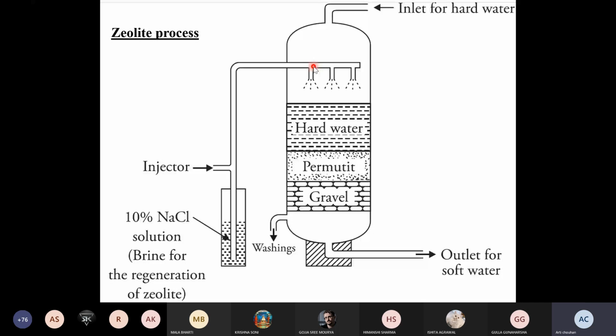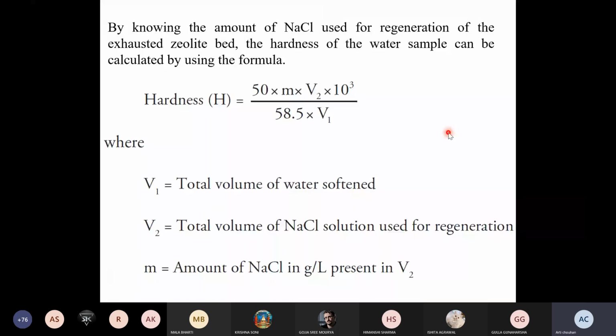So by knowing the amount of the NaCl used for regeneration of the exhausted zeolite bed, the hardness of the water sample can be calculated. You may face this type of numerical in your quizzes or in your examinations as well. So hardness can be calculated after knowing the total volume of the water softened and the total volume of the NaCl solution used for the regeneration as well as its amount.